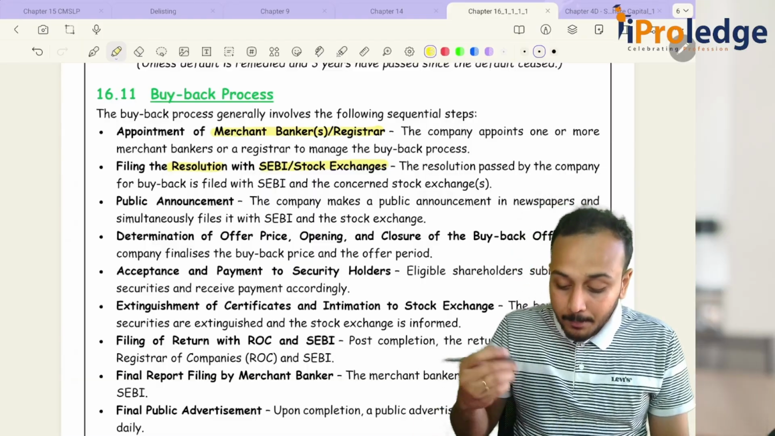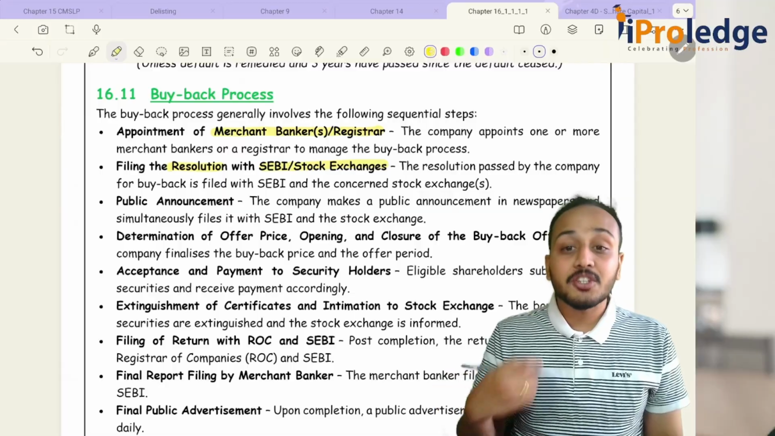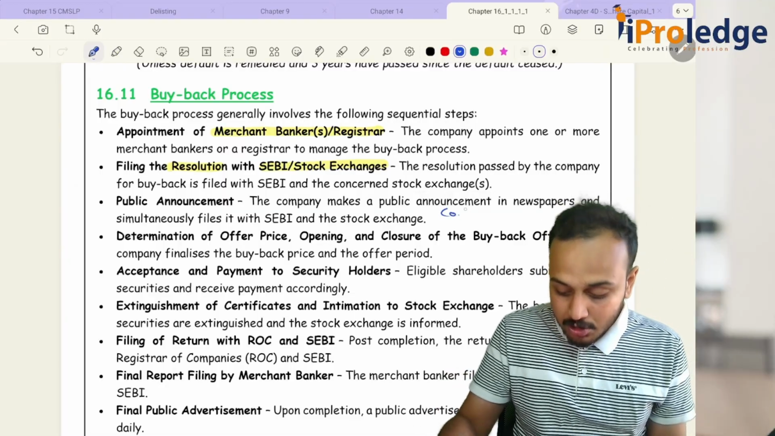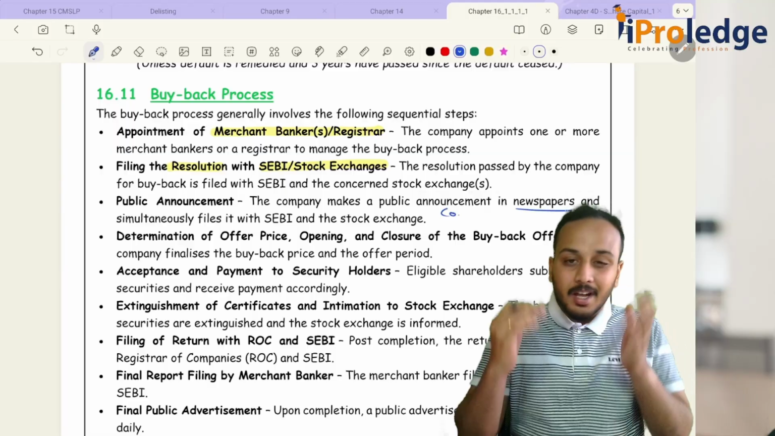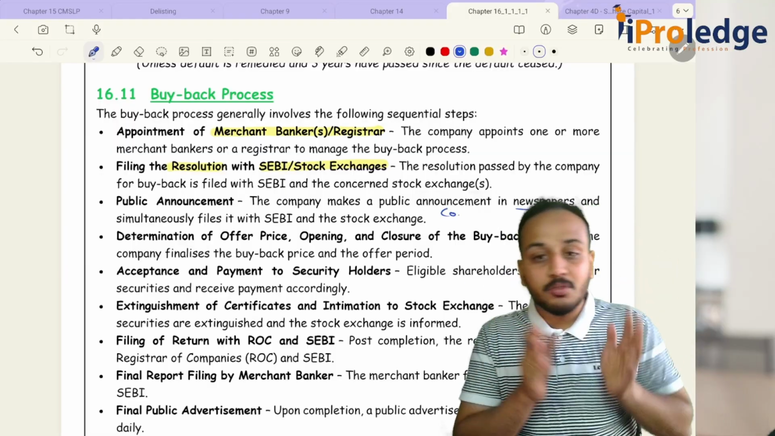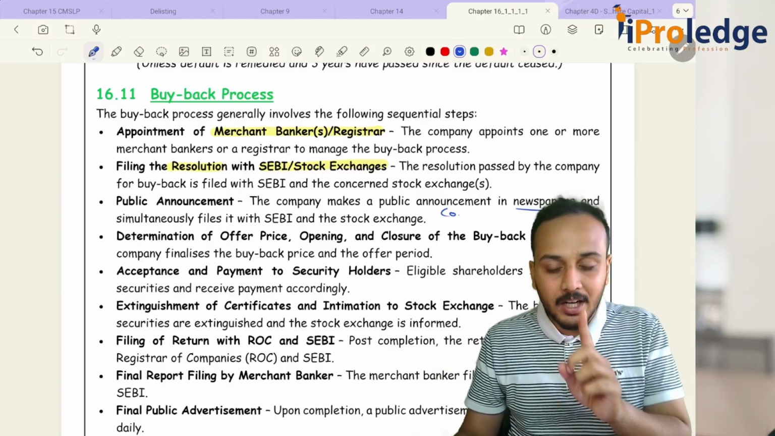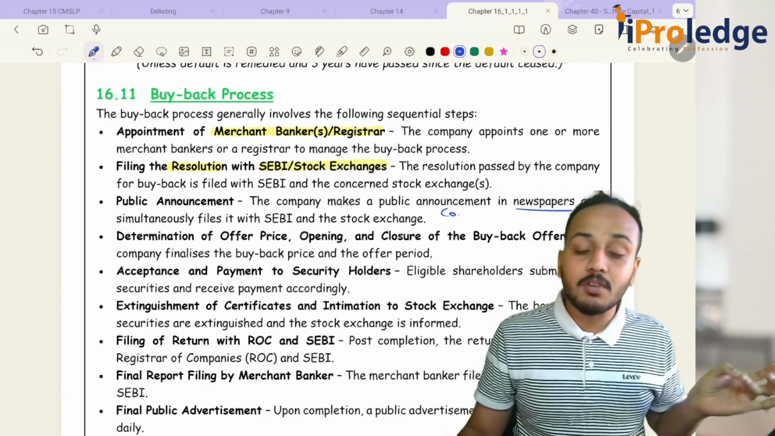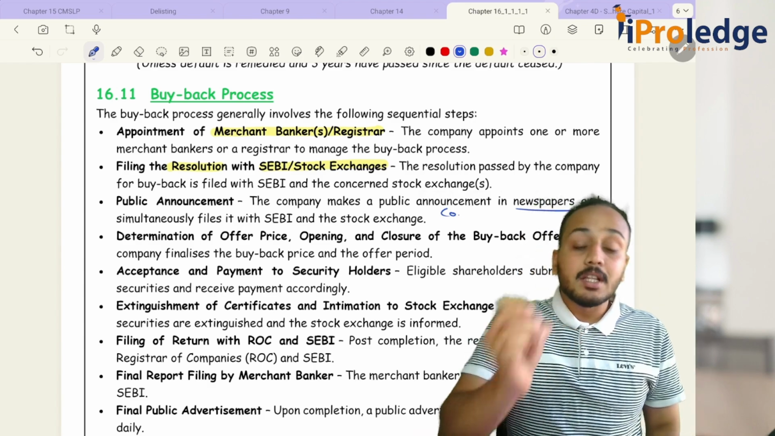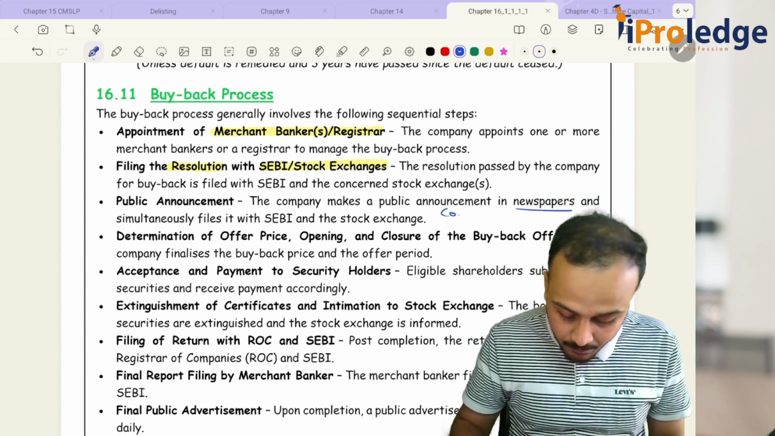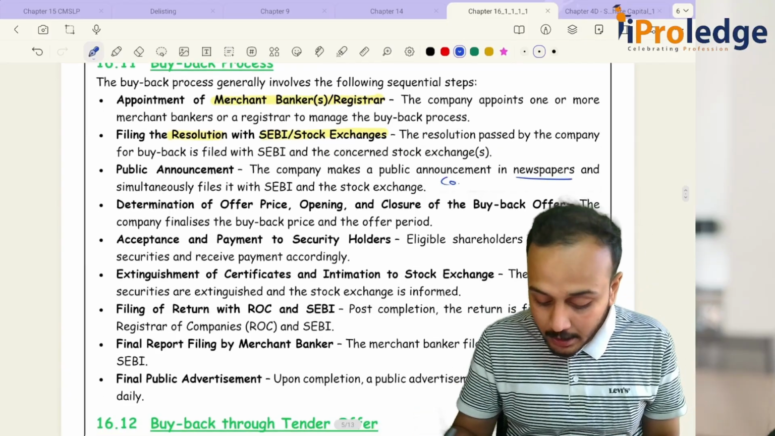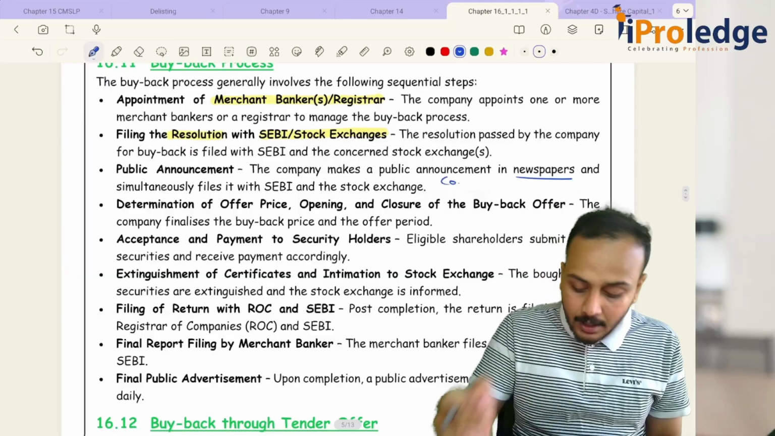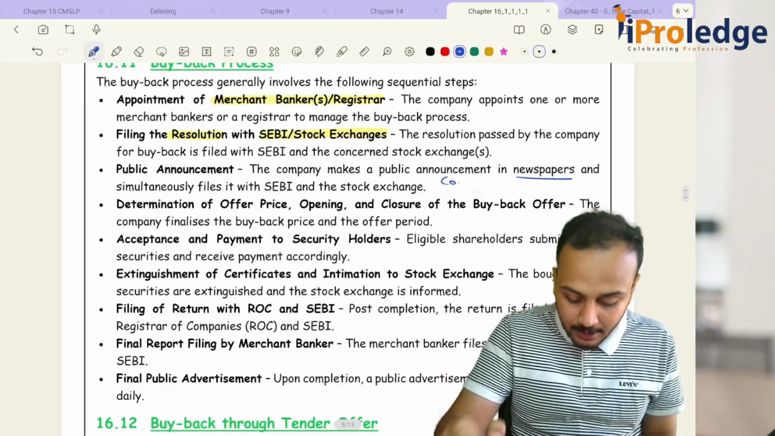Then a public announcement has to be made. Who has to make the public announcement? The company has to make the public announcement in the newspapers. We have seen in multiple chapters the different newspapers: English newspaper, Hindi newspaper, and vernacular newspaper. Which vernacular language? Where the registered office is situated. Then you have to determine the offer price, opening and closure of the buyback offer. The company finalizes the buyback price and the offer period.